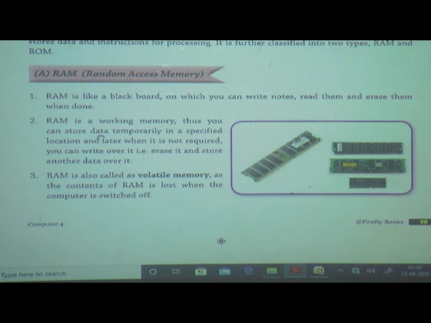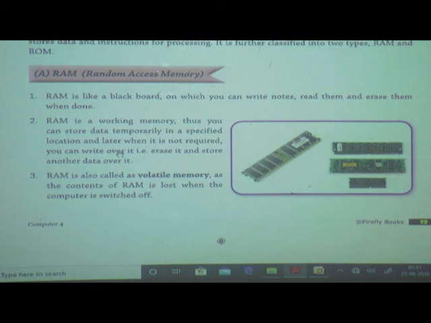We can store data, and today I create a folder and tomorrow I don't want this folder, then I can erase this data. See here, it's stored. Thus you can store data temporarily in a specified location, and later when it is not required, you can write over it, meaning we can erase it and write another thing in that location.